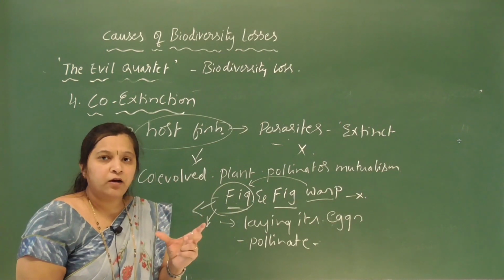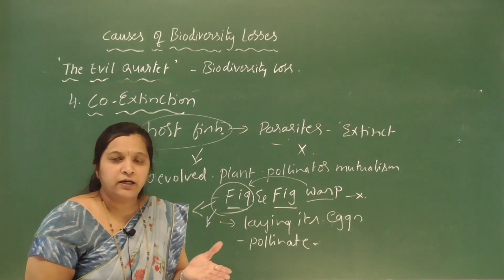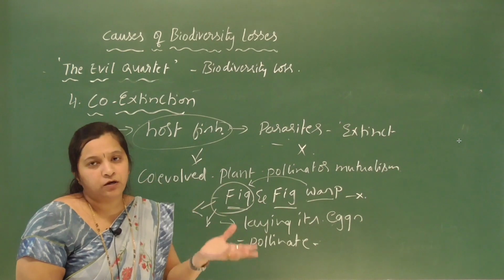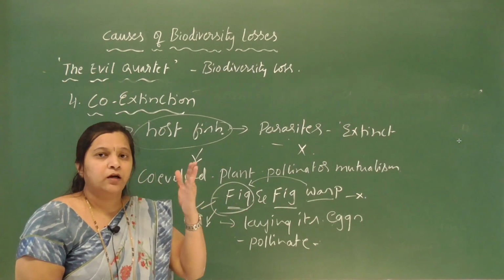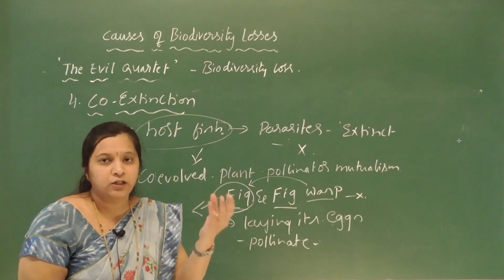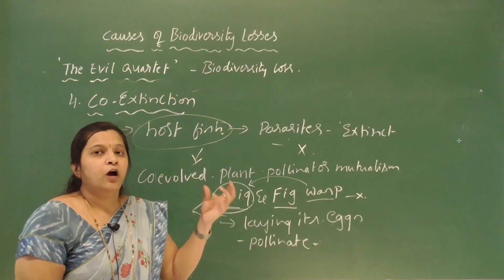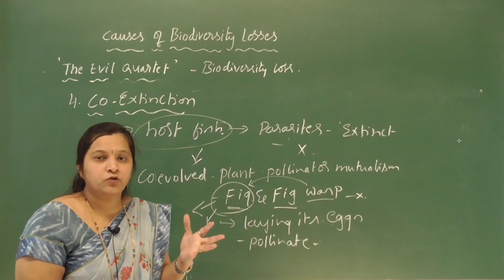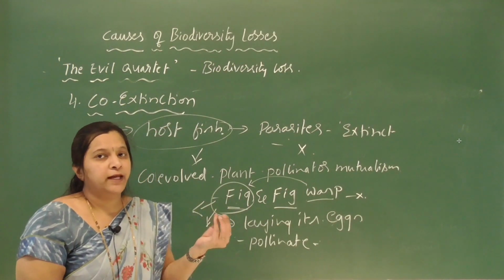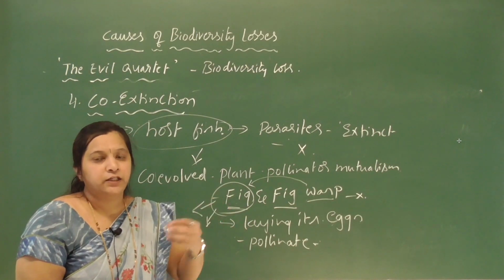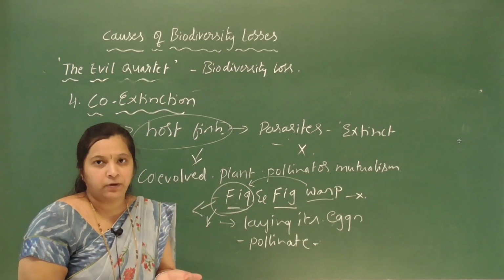In habitat loss, it is due to fragmentation of habitats that biodiversity has been lost. Over exploitation of natural resources also resulted in the loss of biodiversity, and I gave examples of species extinct because of over exploitation.